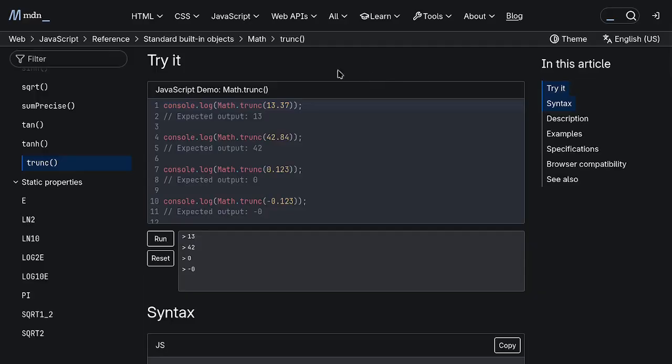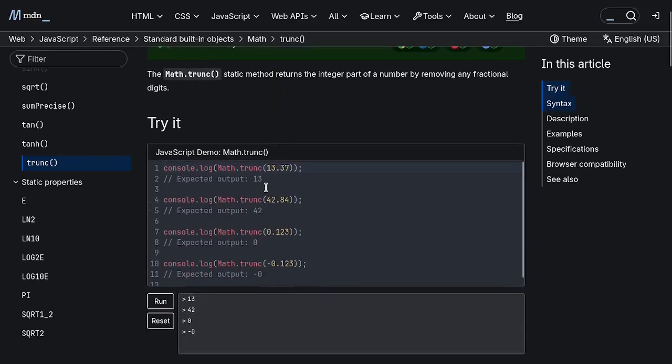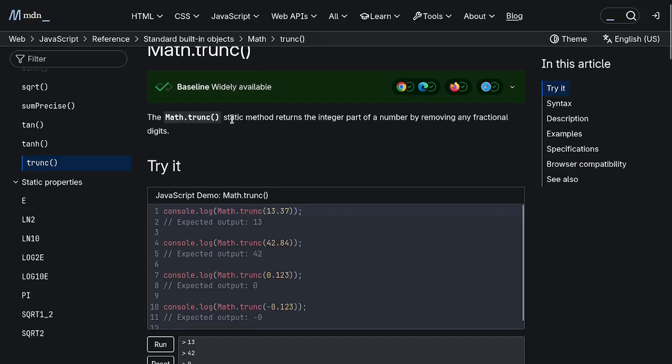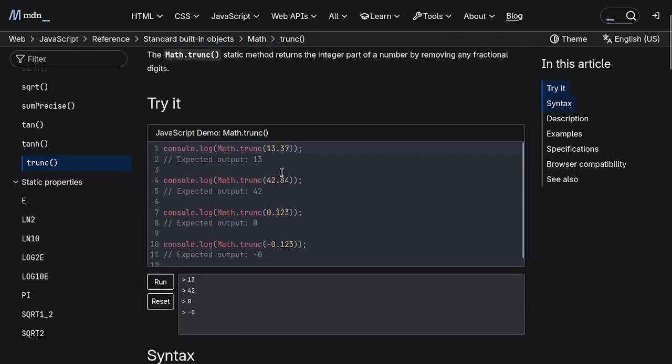We already used the math truncation. Let me show about the math truncation. Let's refresh the page. About truncation, let me explain this shortly. The math truncation static method returns the integer part of a number by removing any fractional digits. So by eliminating all of the floating part from our number, that is the main use of math truncation.